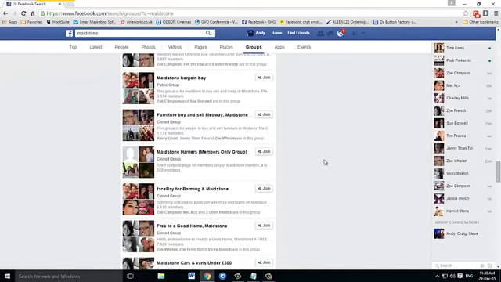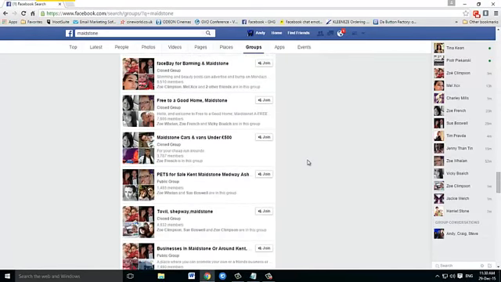And another place you need to be careful not to post to is sites like this that say Free to a Good Home, or another one is Freebay, where the people in these groups are more interested in swapping or just giving items away. And of course, if you're posting items in there saying, well, we're going to advertise this for £10, £15, £20, whatever it is, you're probably not going to go down too well. So like I said, just make sure you keep to on-topic groups, but it shouldn't take you that long to get a few groups together so you can start posting to them.